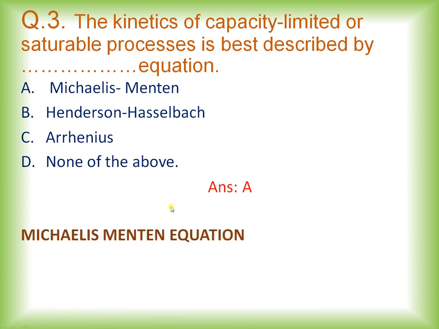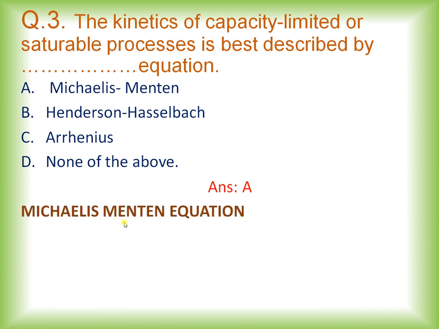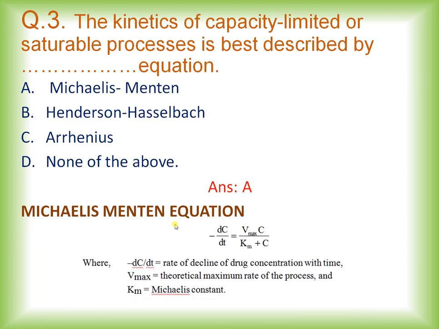Now let's see the explanation for this. The Michaelis-Menten equation states as below: minus dC by dt is equal to Vmax times C divided by Km plus C, where minus dC by dt is the rate of decline of drug concentration with time.